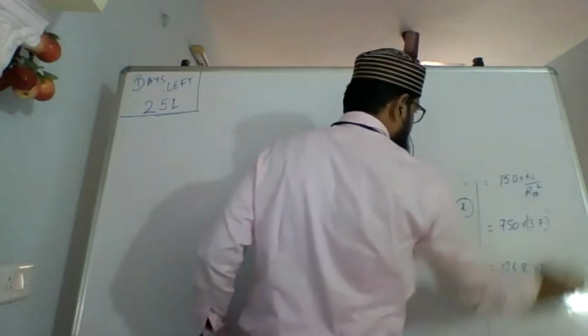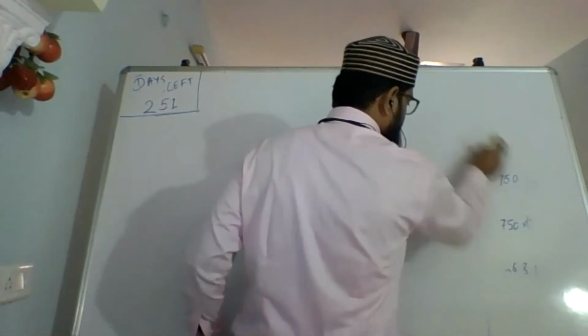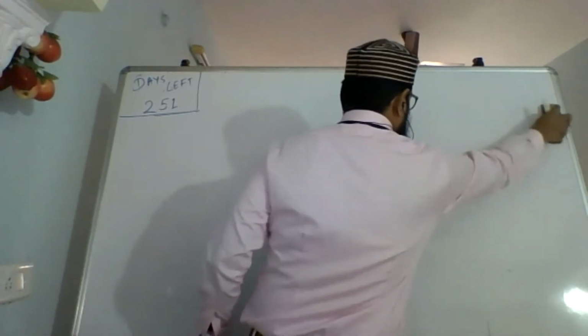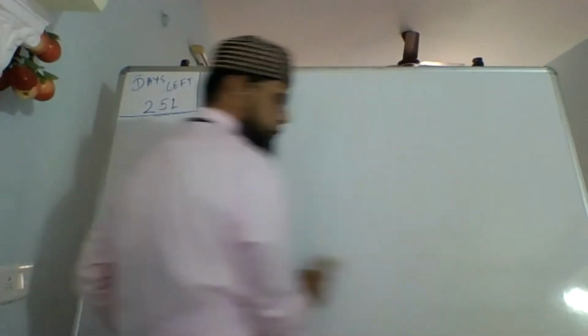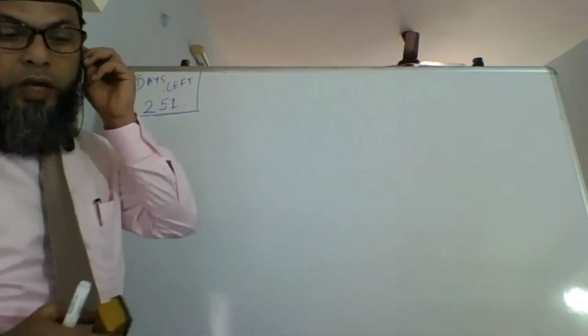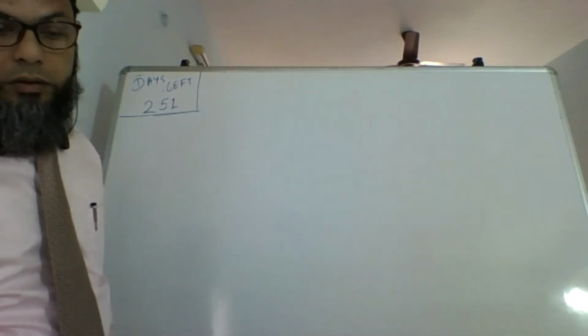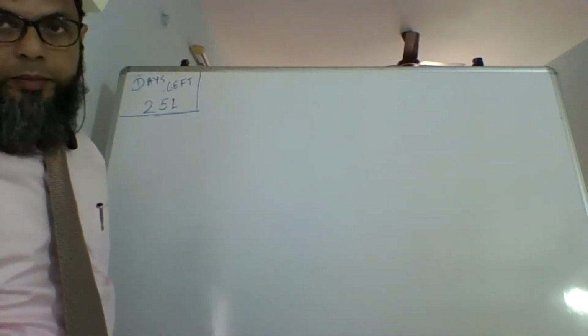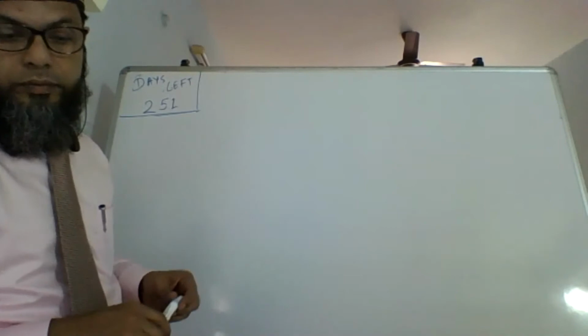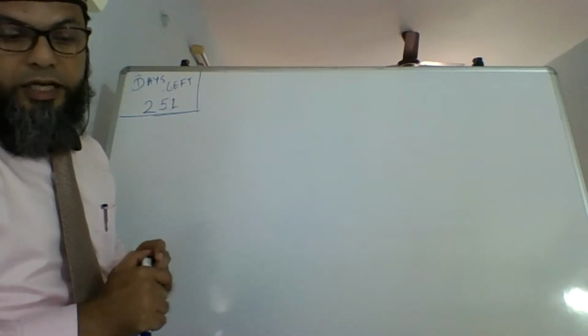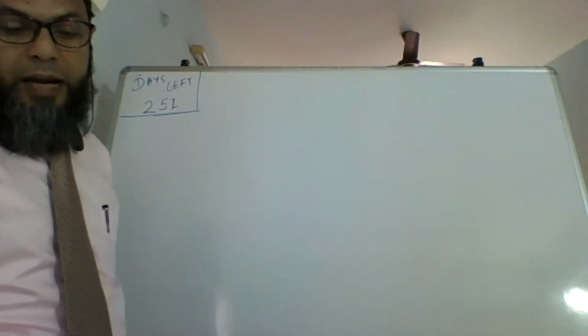There are 3 things that we have to calculate. First one. Sir, what is the value of G? 10 meter per second square. Calculate the time taken by the ball to reach the ground.